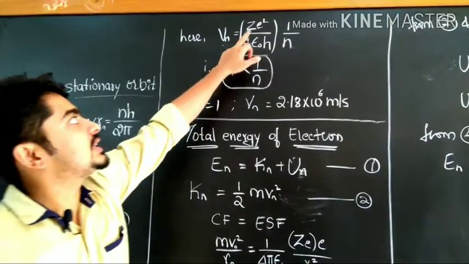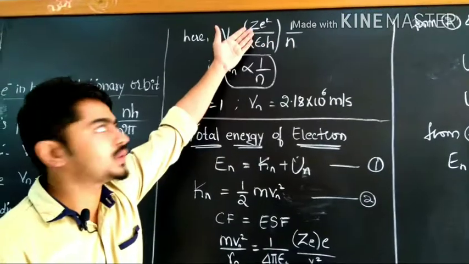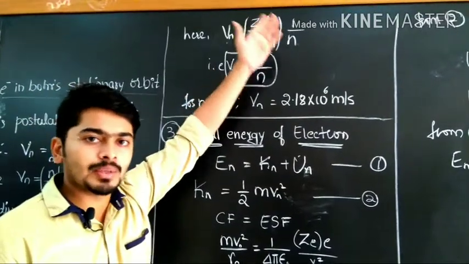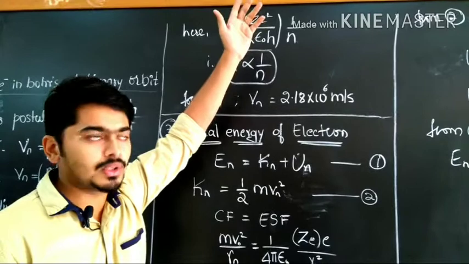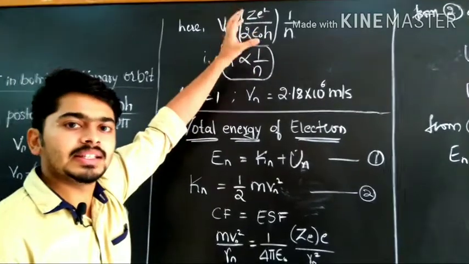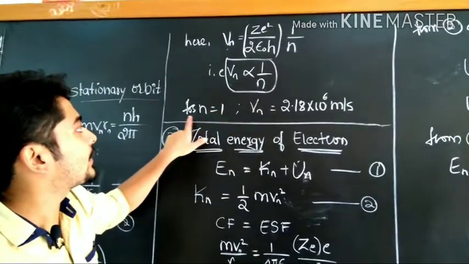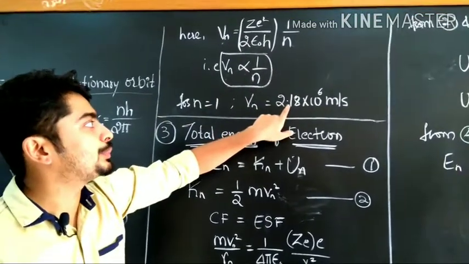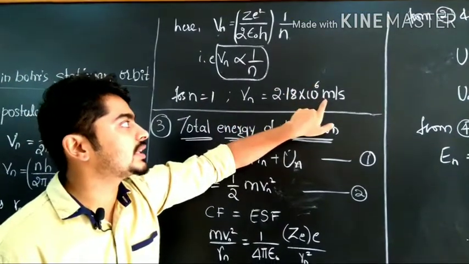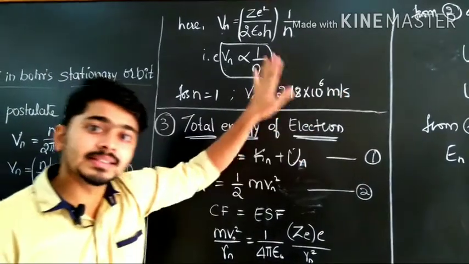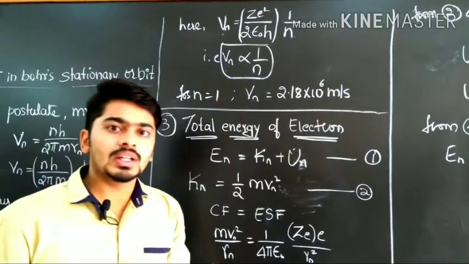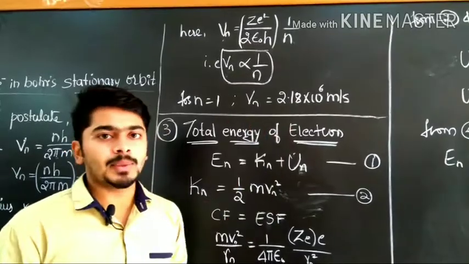On substituting the constant parameters, we know that Z is equal to 1, e is equal to 1.6 into 10 raised to minus 19 coulomb, and substituting these values into this equation, Vn is equal to 2.18 into 10 raised to 6 meter per second, the velocity of electron in the first orbit. This is the maximum velocity.